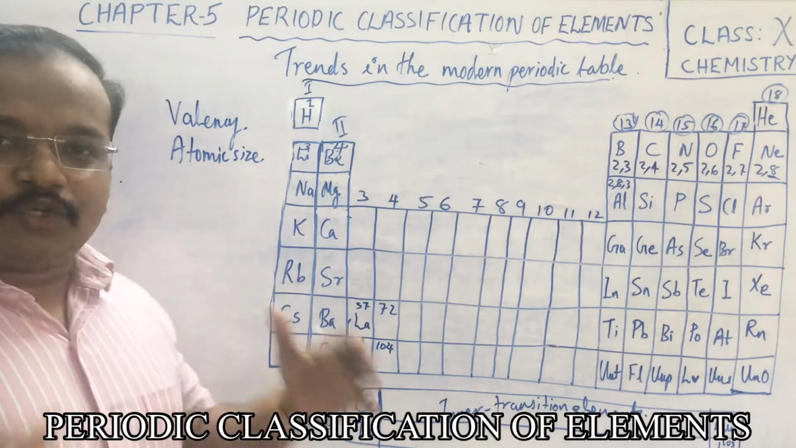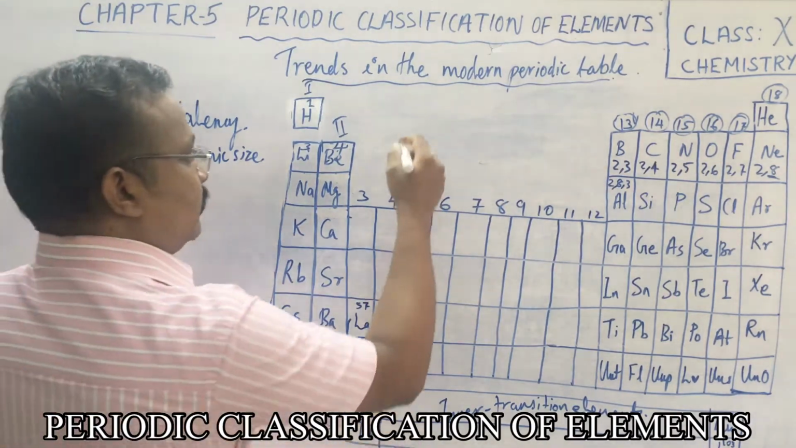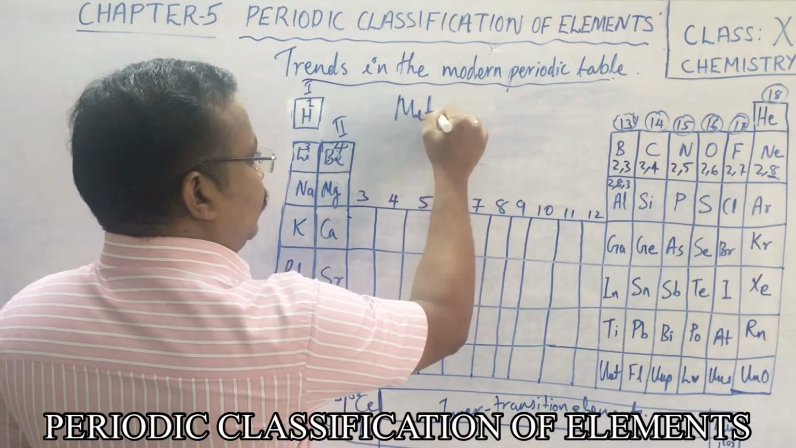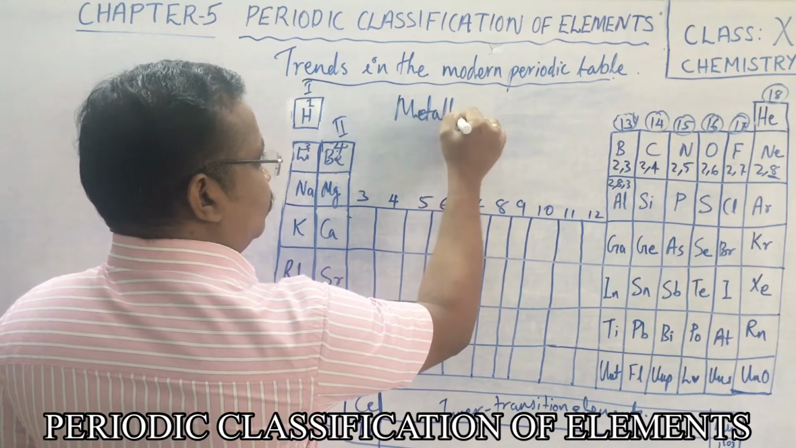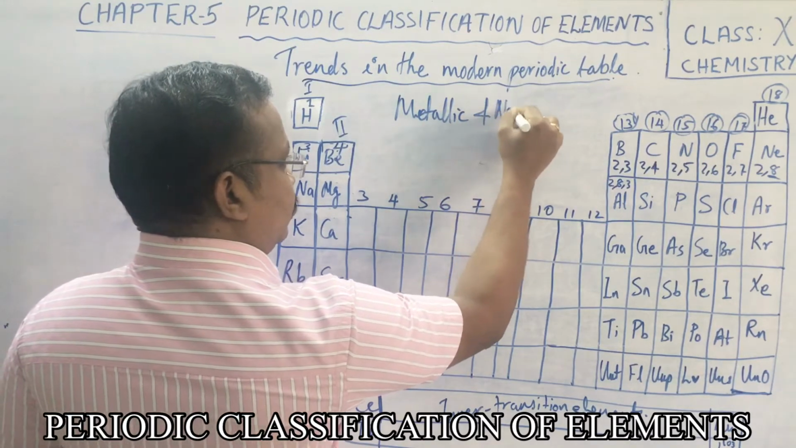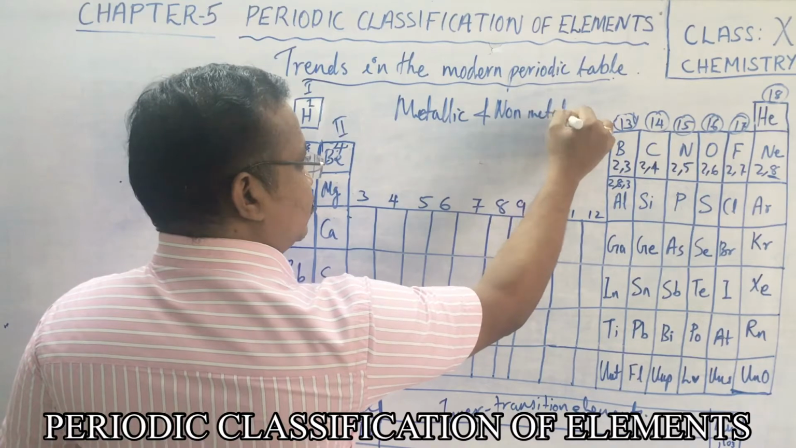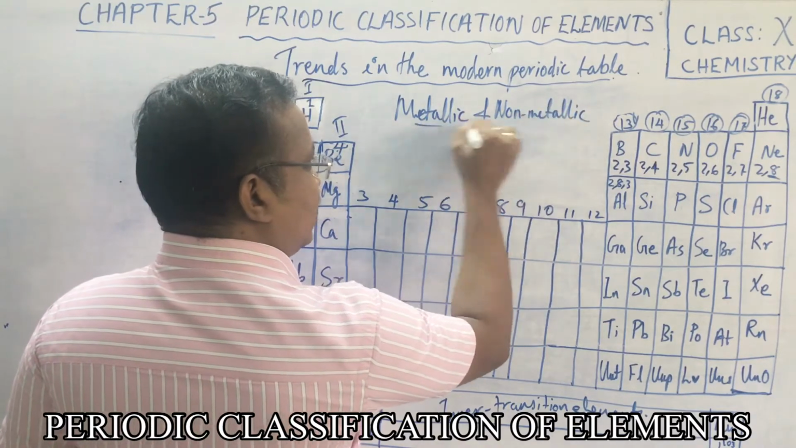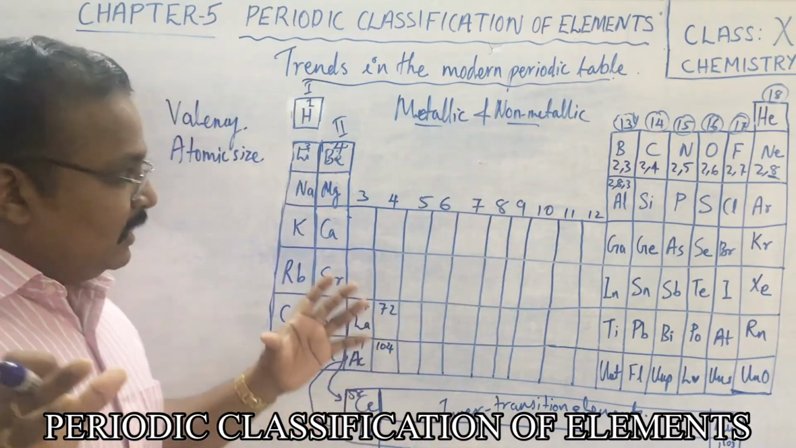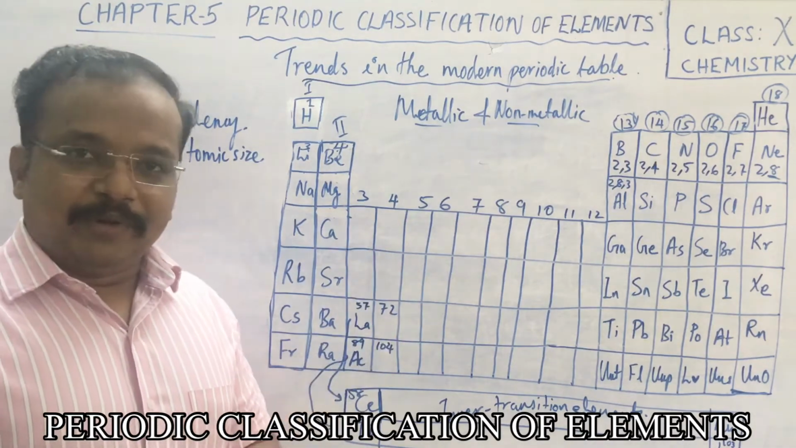In this topic we are going to discuss metallic and non-metallic characters, and how these metallic and non-metallic characters show trends in the modern periodic table.